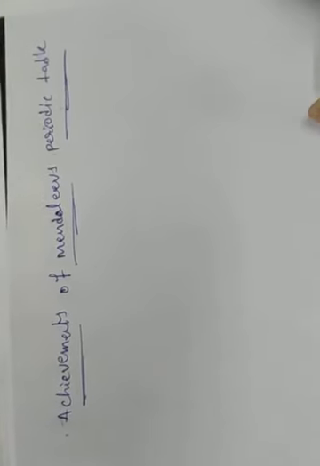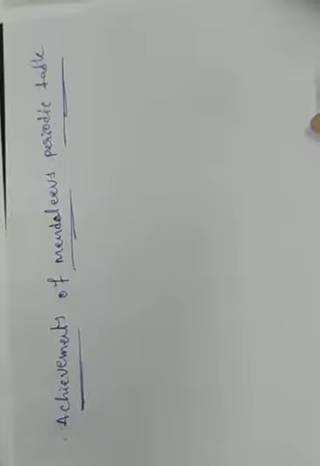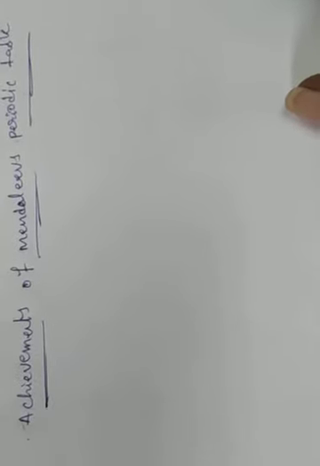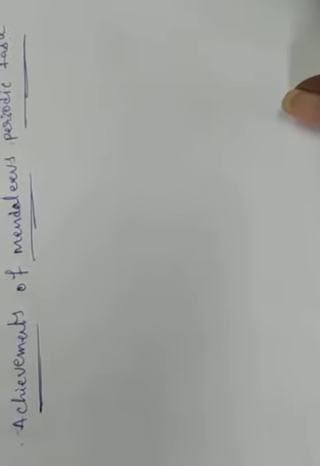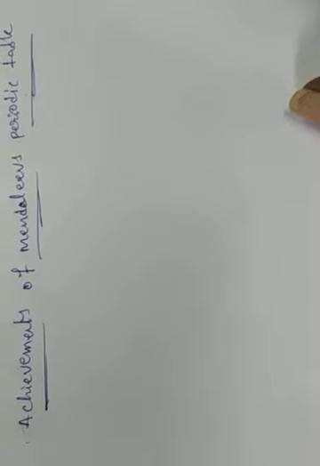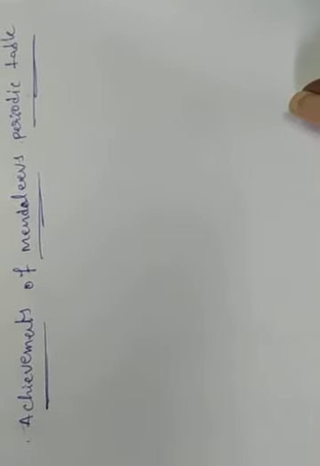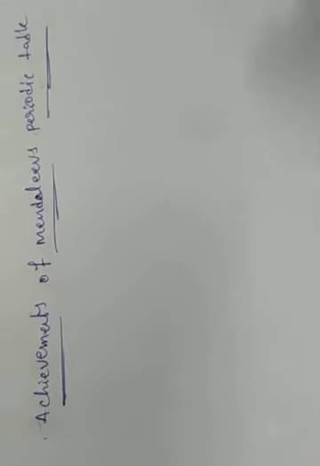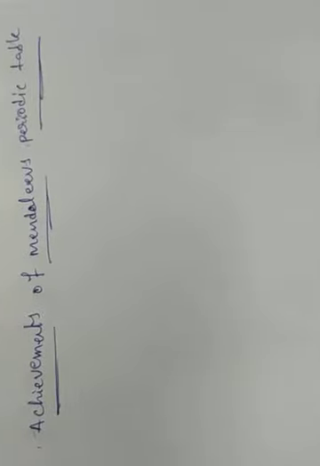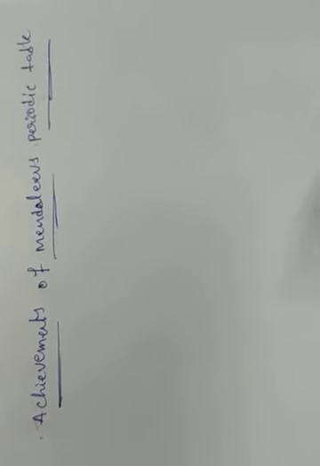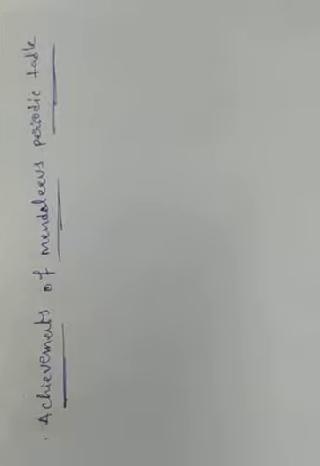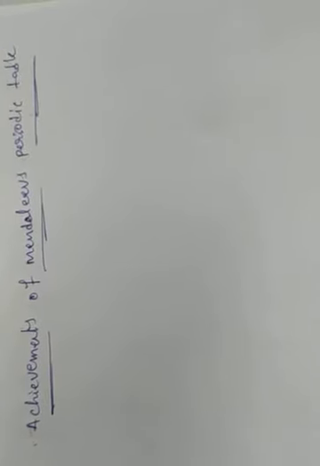When he was developing the periodic table, there were a few instances where Mendeleev had to place an element with a slightly greater atomic mass before an element with a slightly lower atomic mass.